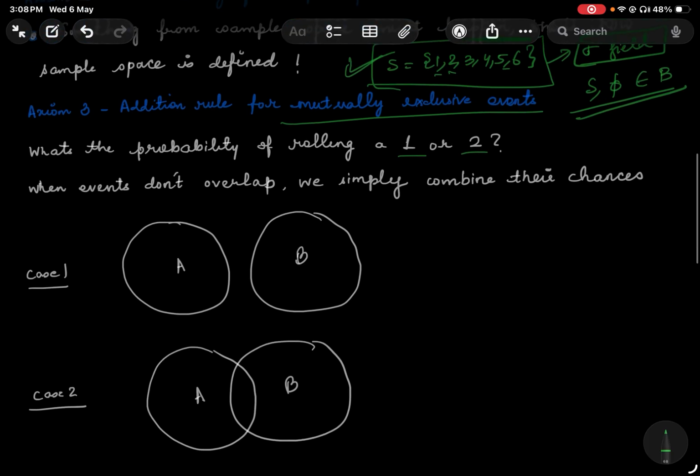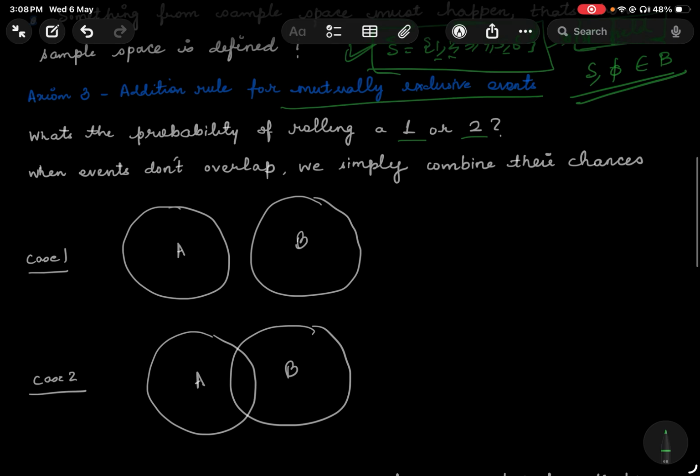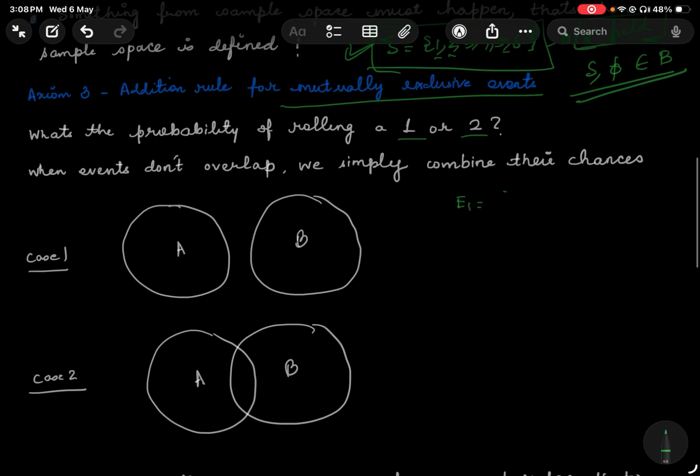Now, suppose I make another set of two events. Say, event number one is I get either a 1 or I get a 2. And event number 2 is I either get a 2 or I get a 3. Now, these events are not mutually exclusive.